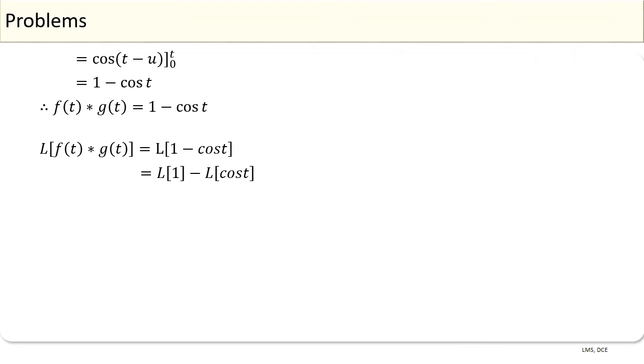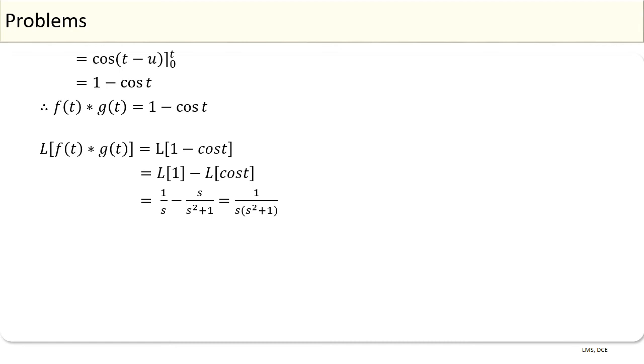Since we know that Laplace transform of 1 is equal to 1 by s and Laplace transform of cos at is equal to s divided by s square plus a square, therefore Laplace transform of cos t is equal to s divided by s square plus 1. Therefore, Laplace transform of f of t star g of t is equal to 1 by s minus s divided by s square plus 1.